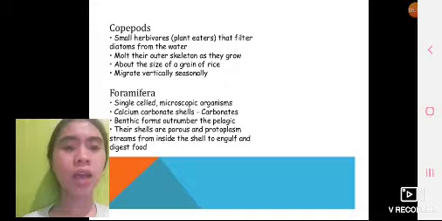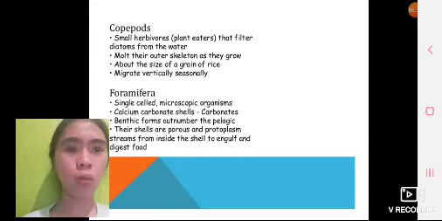Foraminifera are single-celled microscopic organisms with calcium carbonate shells. Carbonate benthic forms outnumber the pelagic. Their shells are porous, and protoplasm streams from inside the shell to engulf and digest food.